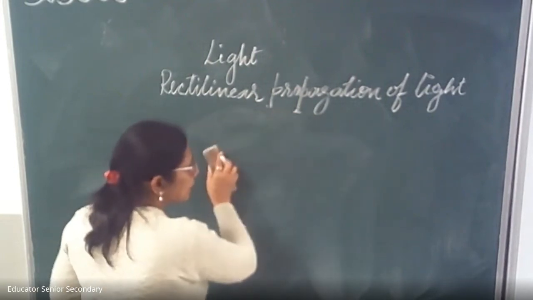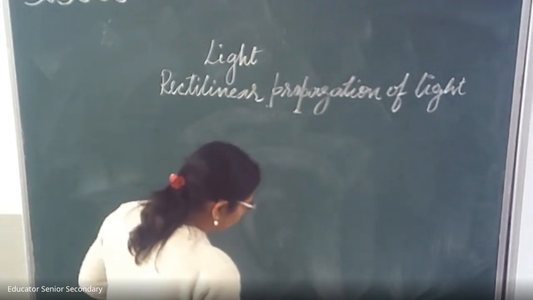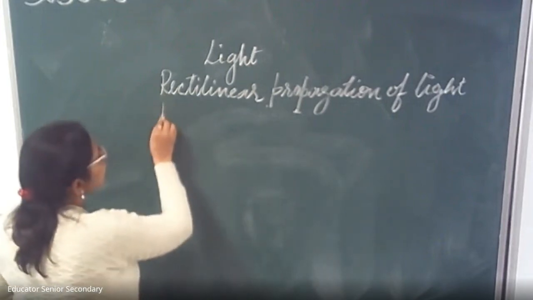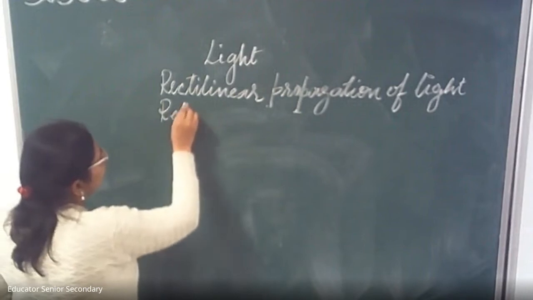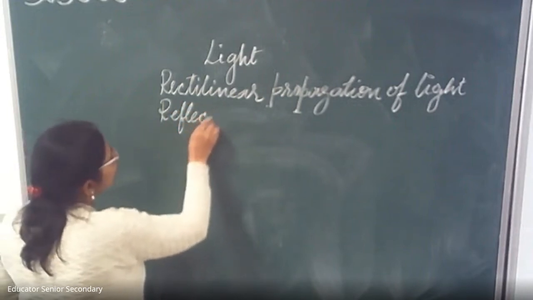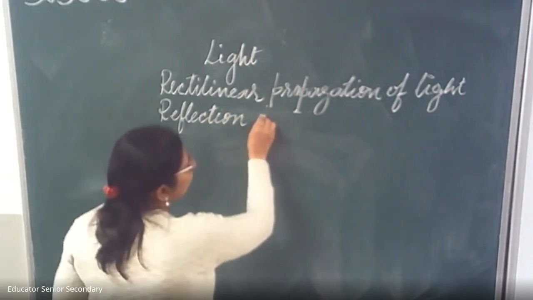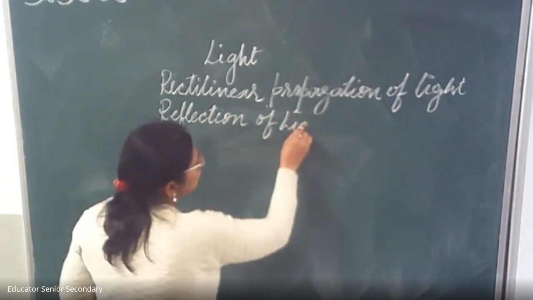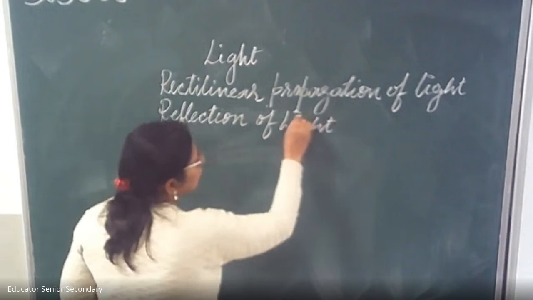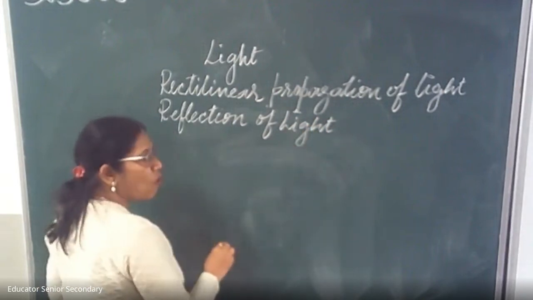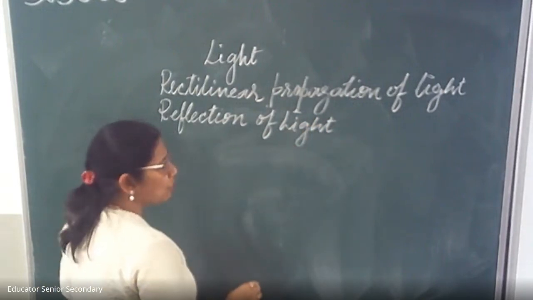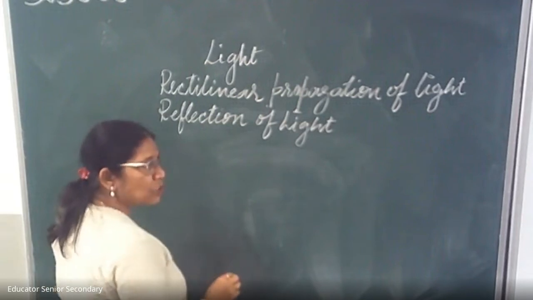There are many experiments related to it. Now we are going to discuss reflection of light. What is reflection of light? Bouncing back of light is called reflection of light. What is this bouncing back? Children, when we throw a ball on the wall, it comes back to us. So this is what bouncing back is.